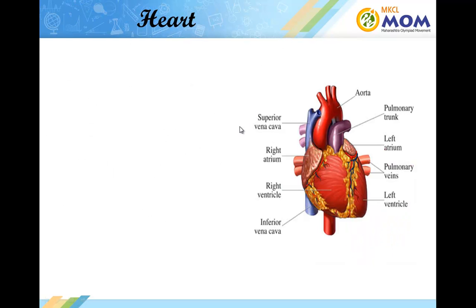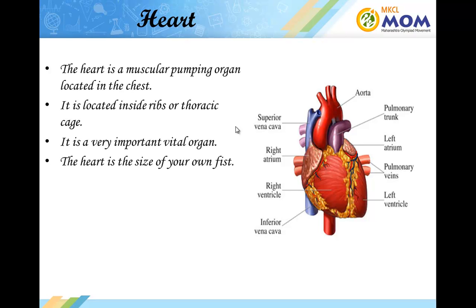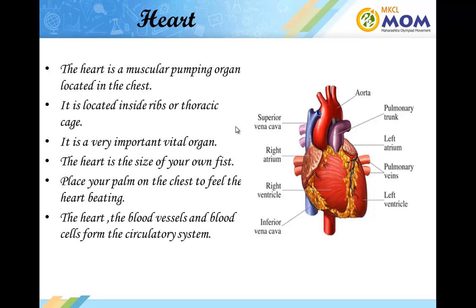The next organ is the heart. The heart is a muscular pumping organ located in the chest. It is present inside the ribs or the thoracic cage. This is a very important vital organ. The major function of the heart is to pump the blood and to ensure the provision of nutrients to every part in the body. When you place your palm on the chest, you can feel your heart beating.